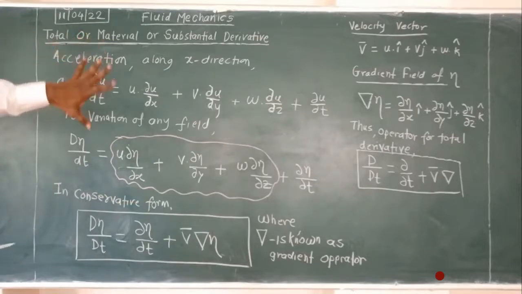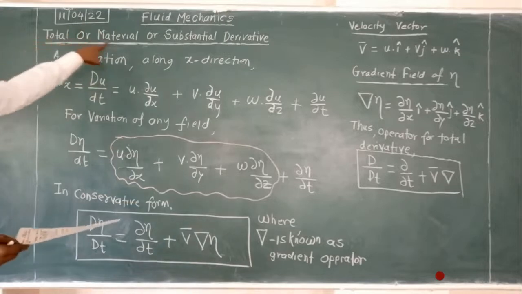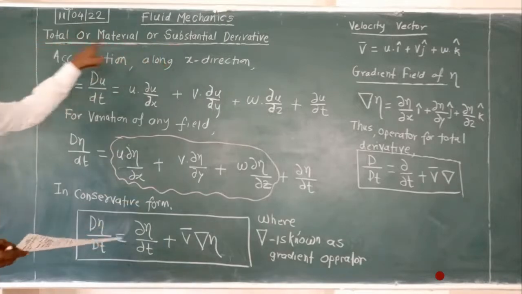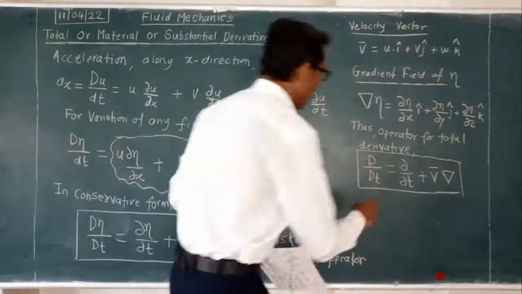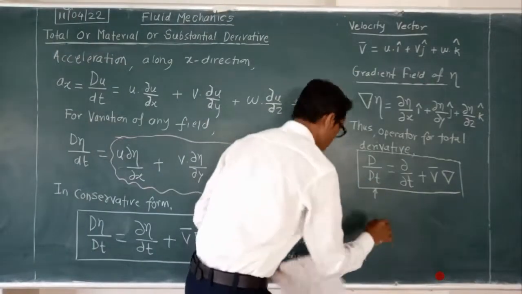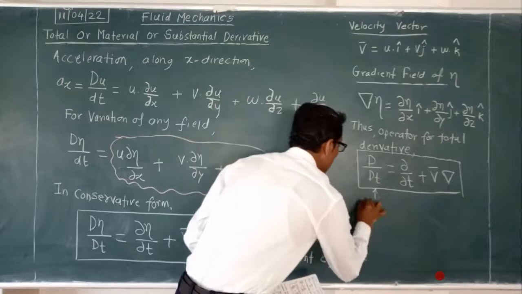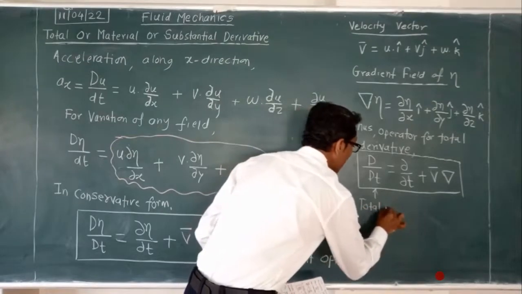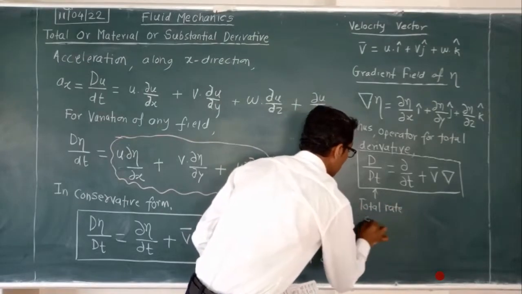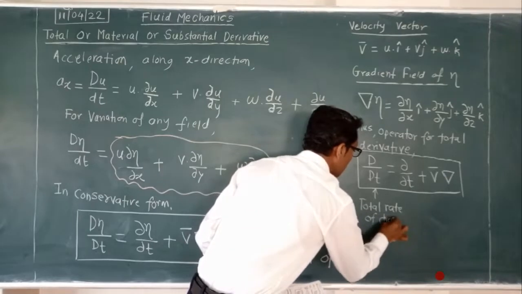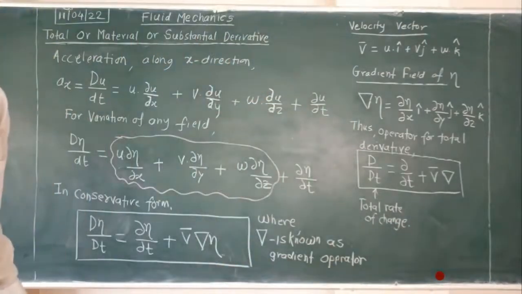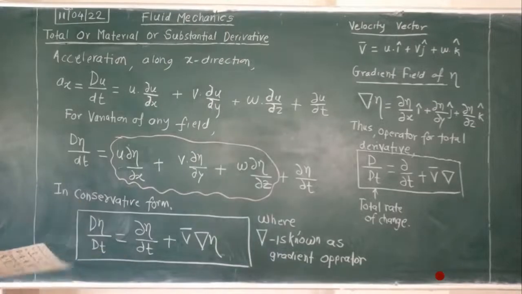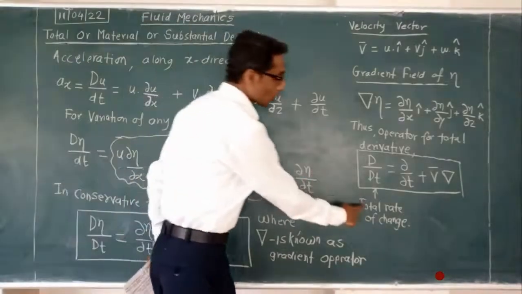Now we come to the point of our discussion that we started with: the total, material or substantial derivative. This part is called the total rate of change.